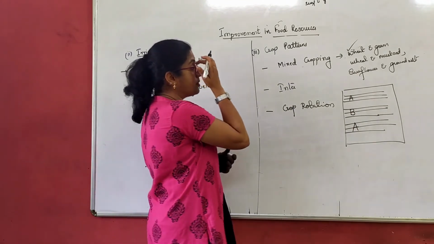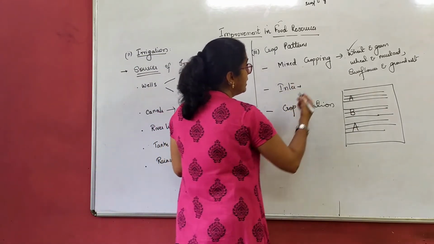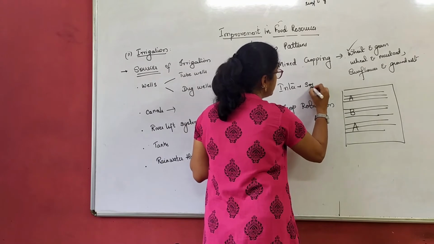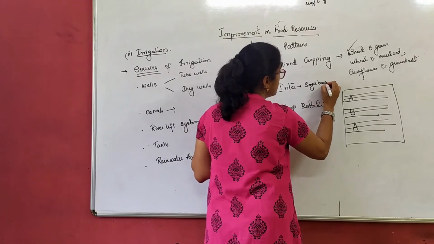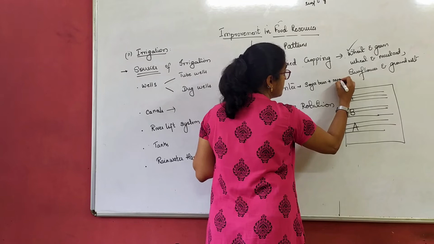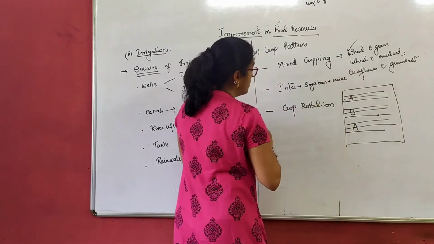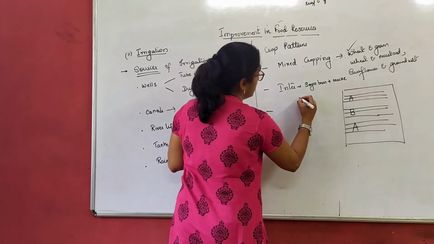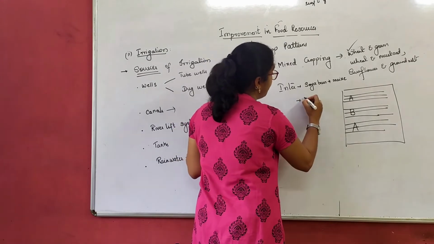Now which are the crops when we talk about intercropping? That can be, say, soya bean plus maize, and it could also be finger millet.